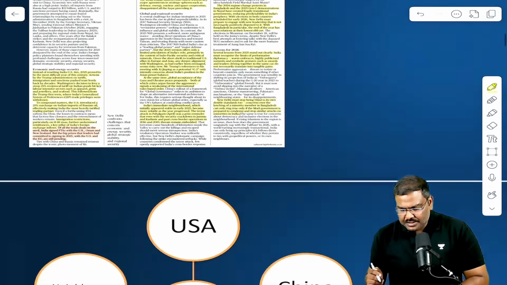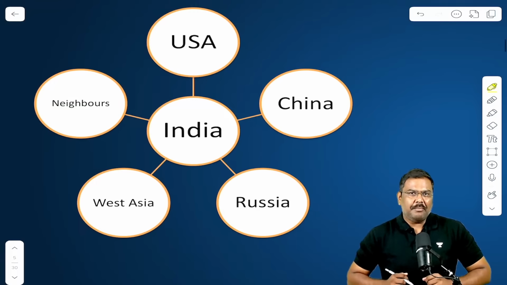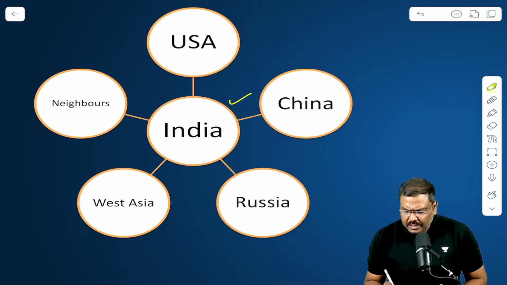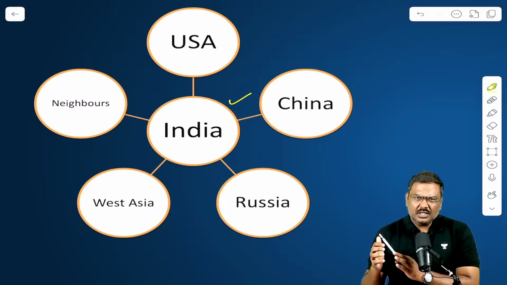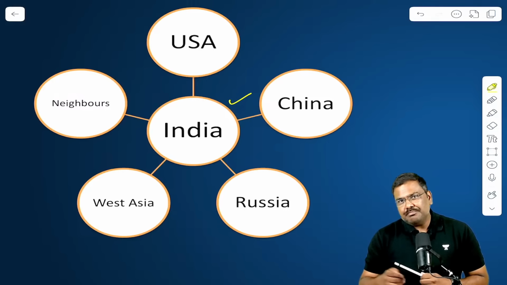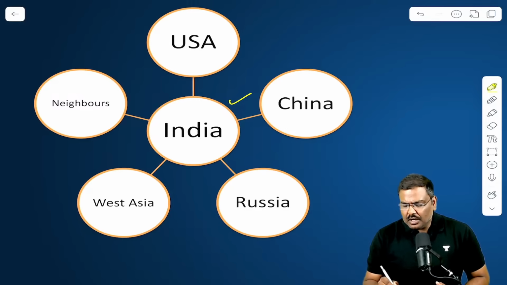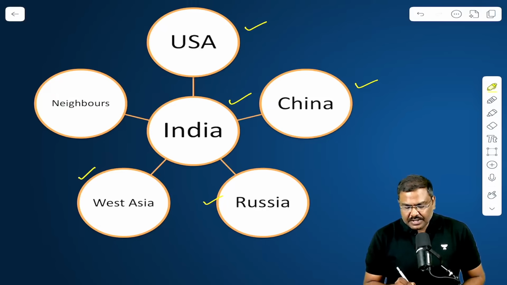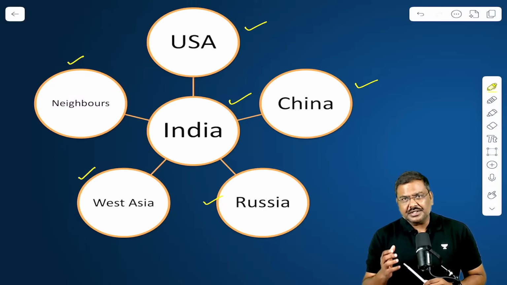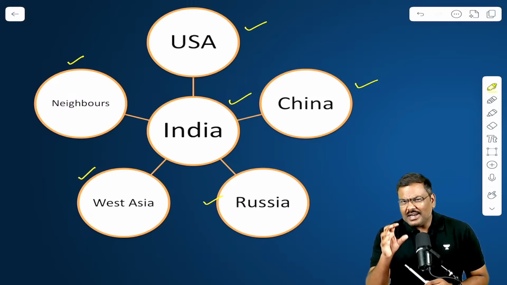Let's understand this using this particular mind map. At the center of it, here is India. India is surrounded by multiple trading partners, the trading partners or coalition partners, whatever you want to call them. On one side, we have USA, we have relations with China, Russia, West Asian countries, as well as other neighboring countries. How India's foreign policy has performed in 2025, let's understand.